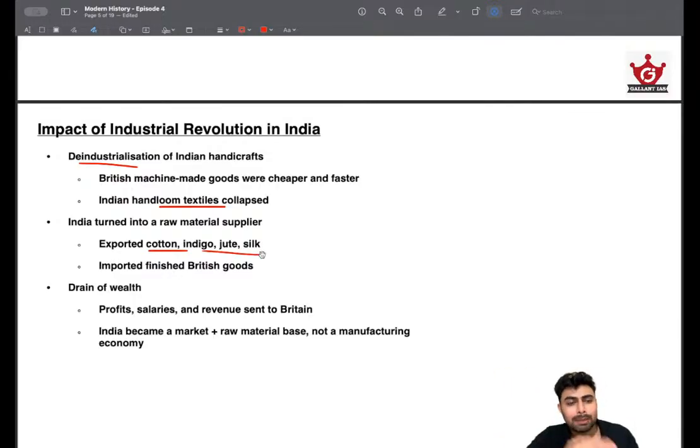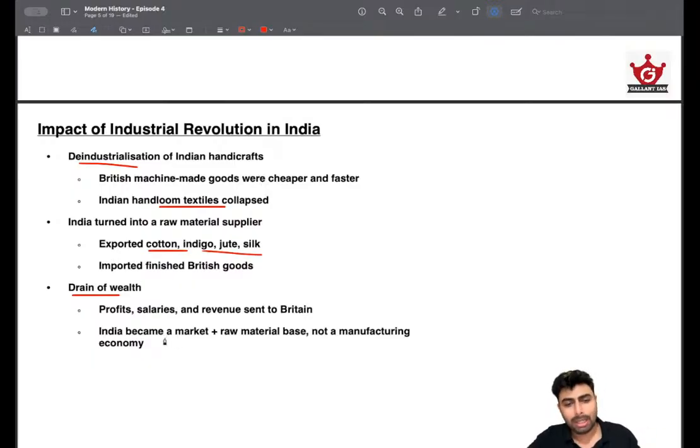So we were exploited like anything. That's one thing, and this led to the drain of wealth, obviously, because of profit, salaries, everything. Britain was benefiting out of India like anything, and they were exporting this back to Britain only. They were not spending their time and effort on developing Indian society or Indian administration or anything. They were not at all focusing on that, because after all, for them, India was an opportunity to plunder.